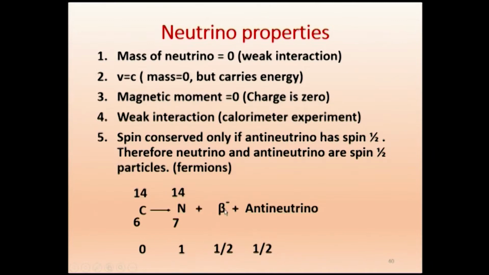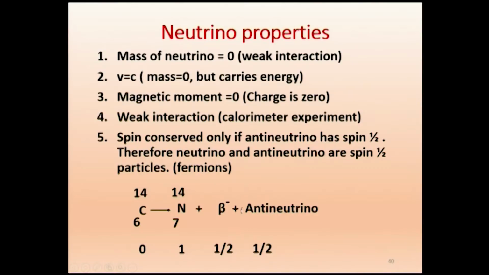Now, the beta minus particle is nothing but an electron. Already we said that it is an electron which comes from within the nucleus. We call it the beta minus particle. This has spin ½. All these particles are spin ½ particles. By the way, when a particle has spin ½, it is called a fermion, because it obeys Fermi-Dirac statistics. So the neutron is a fermion, the proton is a fermion, and the beta minus particle is a fermion. Therefore this will have ½.